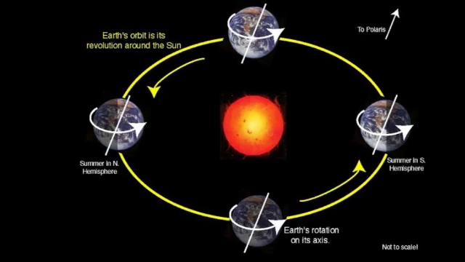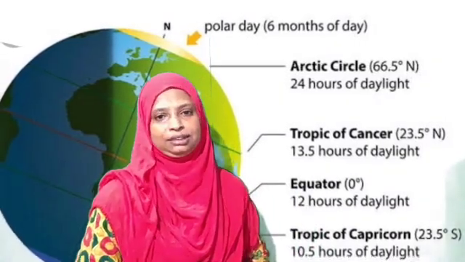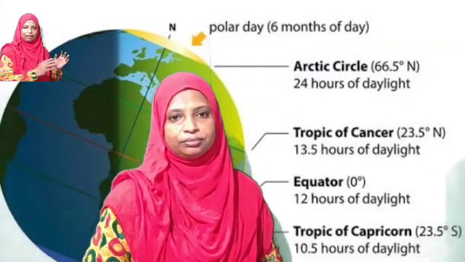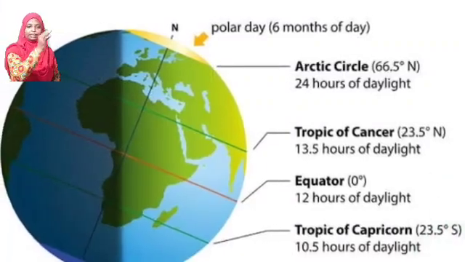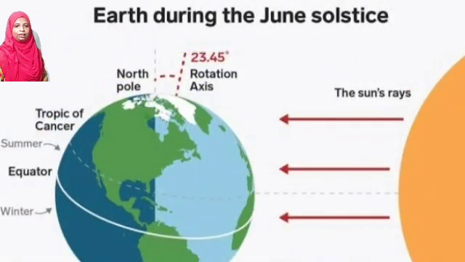Let us study two important terms here. One is the northern hemisphere and its summer season, and another is the southern hemisphere and its summer season, or winter season for both hemispheres. Let us go to the details of the summer and winter solstices that happen in the northern hemisphere and also in the southern hemisphere. We have to study some important dates here.